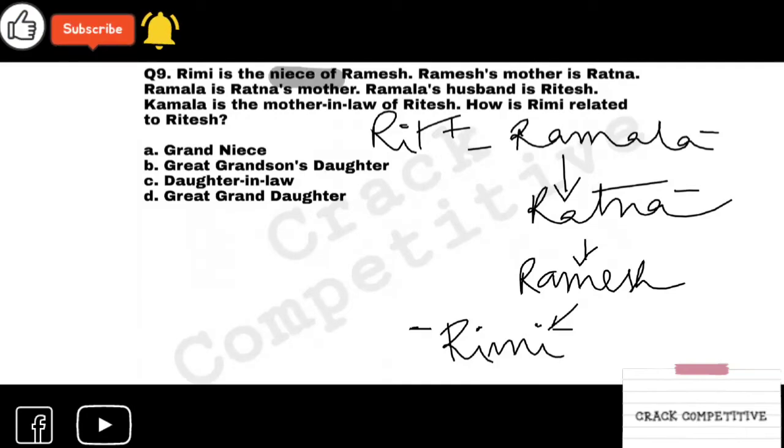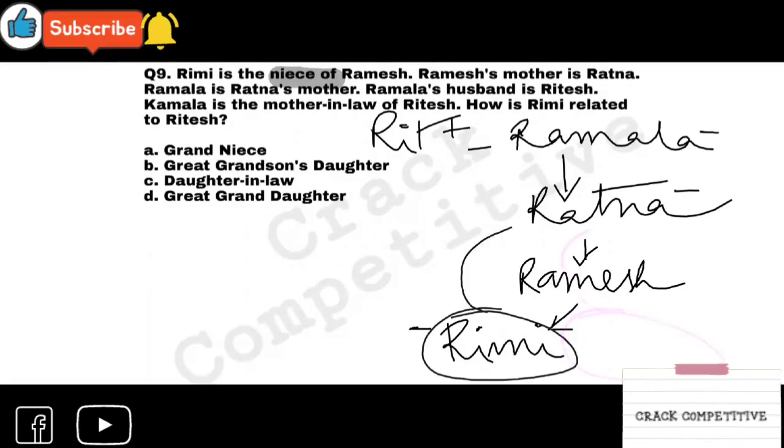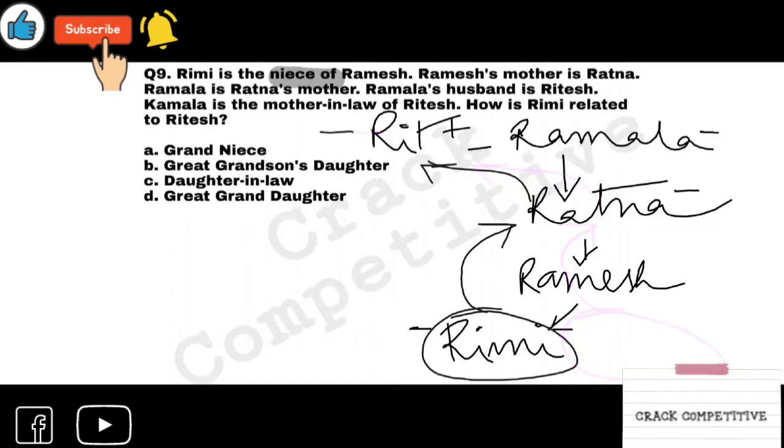Look at this. Here is Rimi. I'm changing the color so that you can understand this better. Rimi's grandmother is Ratna, right? Ratna's mother is Ramala and Ramala's husband, so Ratna's father is Ritesh actually. So there are 1, 2, 3.